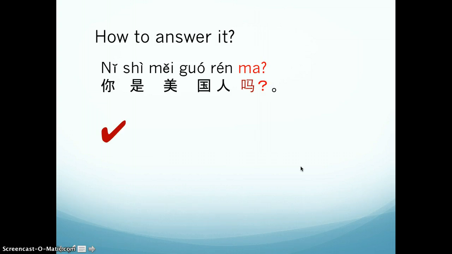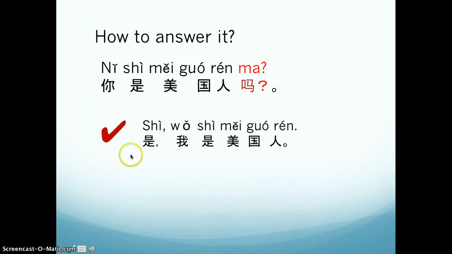Okay, now let's look at how to answer it. So what does this mean? 你是美国人吗? Are you American? If the answer is yes, like yes, I am, that will be 是, because remember 是 means yes or to be. So 是 has two meanings. See, they are different.